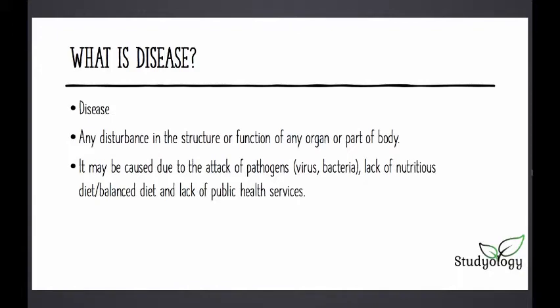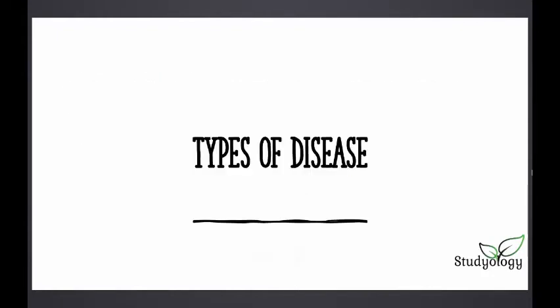What is disease? Any disturbance in the structure or function of any organ or part of the body. It may be caused due to the attack of pathogens like virus and bacteria, or lack of nutritious diet or balanced diet, or lack of public health services. So, you have a disease when there is any disturbance or damage in your organ or any part of your body. And disease is caused by maybe some pathogens like virus or bacteria, or another reason could be that you're not eating nutritious food which is needed by your body, or maybe your public health or your health services nearby you are not provided.